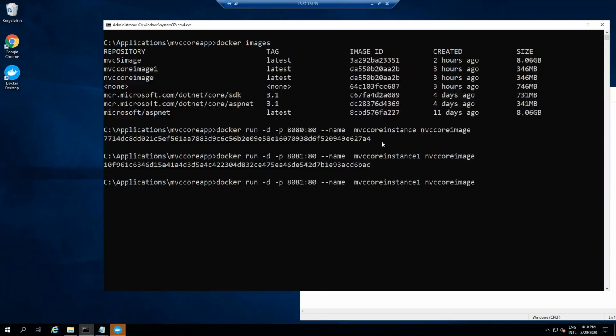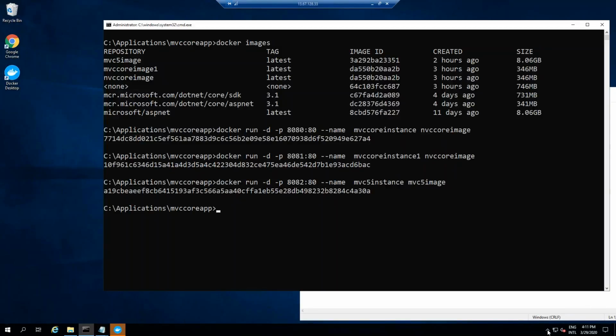Now in the same way, let us go ahead and map 82 to an MVC5 instance. So let us create an MVC5 instance, and we will use the MVC5 image, right? Remember guys, nowadays these are all automated. Because this is a beginner tutorial, I just want to make sure that you guys understand the commands first, and then we will see the different tools which are available to make this easy, right? So here it is. You can see now guys, I've created 3 instances: 2 instances of MVC Core and 2 instances of MVC5.